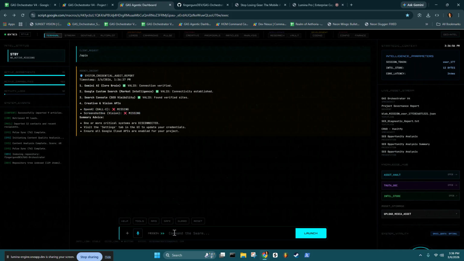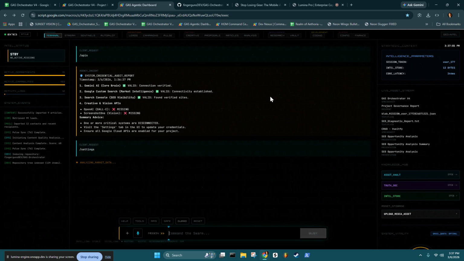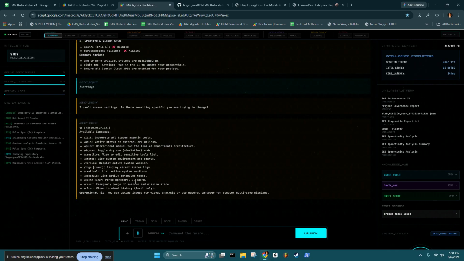There's all kinds of different slash commands. In fact, I might as well just go ahead and show you the slash commands. So it says it couldn't find the settings. Let's see. Oh, I don't have that slash command. Okay, that's why it couldn't find it. So I'm going to be adding that slash command in here tonight.